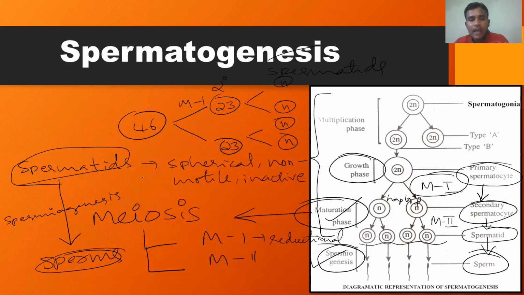It is also defined as the transformation or conversion of spherical, non-motile, inactive, non-functional spermatids into tadpole-shaped, motile, active, functional sperms. That is called spermiogenesis.